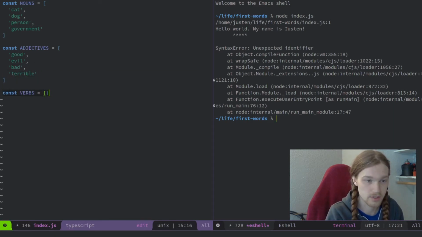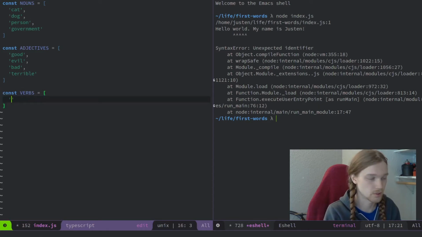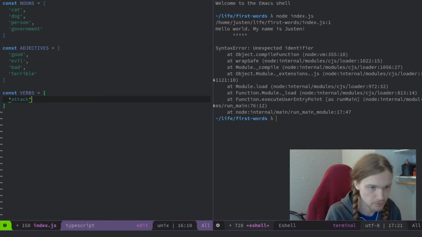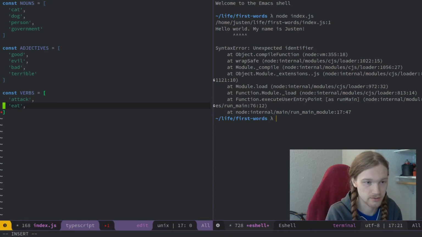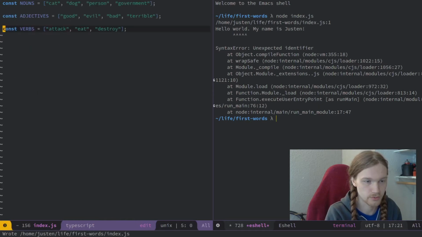And then we would have a list of verbs potentially. So we're going to stick to just the base form of the verbs for now. So we might have attack, eat, sit. Let's not do sit right now. Let's also do destroy, so we can continue in the same vein as attack and eat.